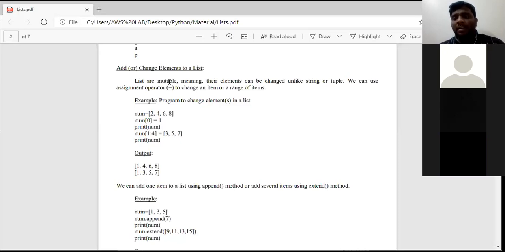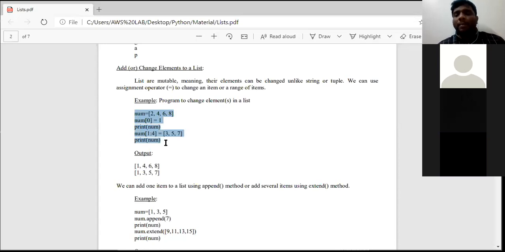In the first process, we can change or add the element by using the equal to assignment operator, and the second one is by using the extend function, and the third one is by using the append function, append. So let us see the example.